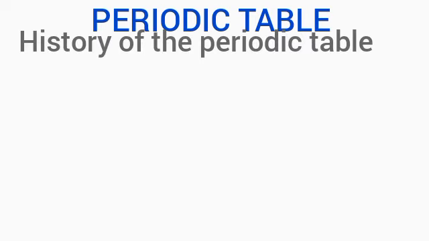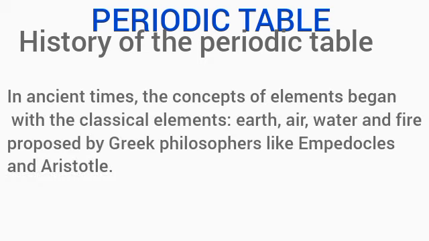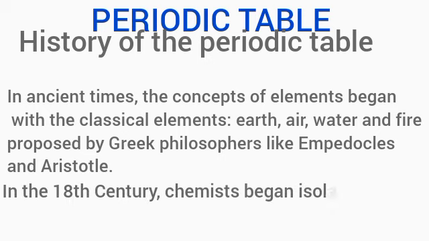Let's talk about the history of the periodic table. The history of the periodic table is a fascinating journey that spans centuries and involves contributions from many scientists. In ancient times, the concept of element began with the classical elements, earth, water, air, and fire, proposed by Greek philosophers like Empedocles and Aristotle.